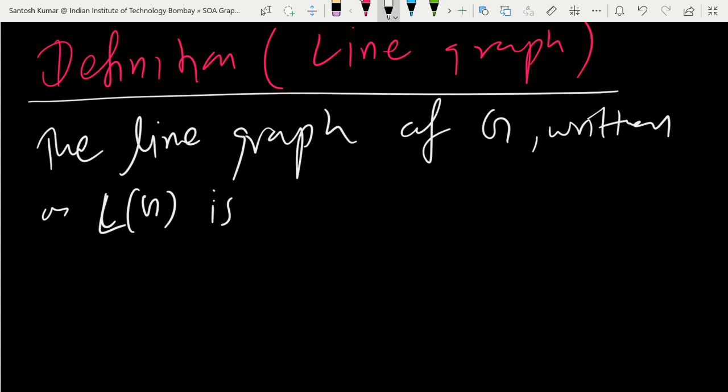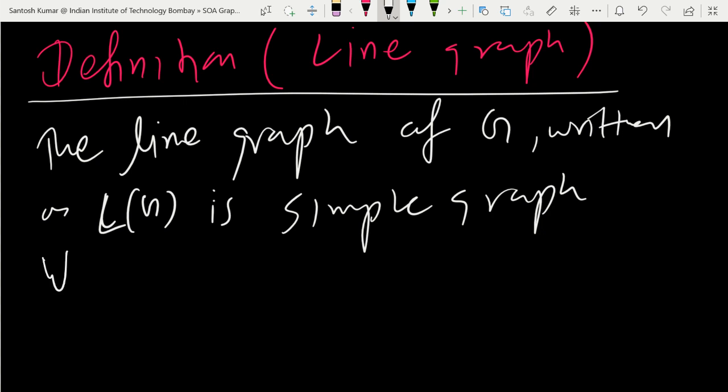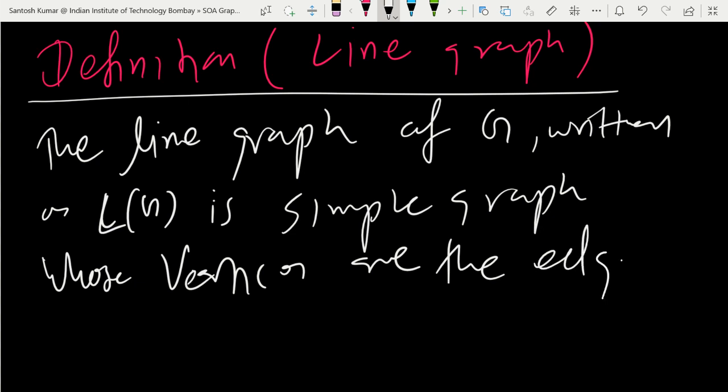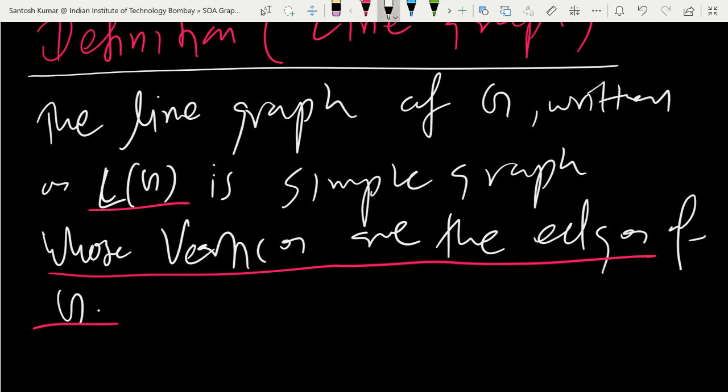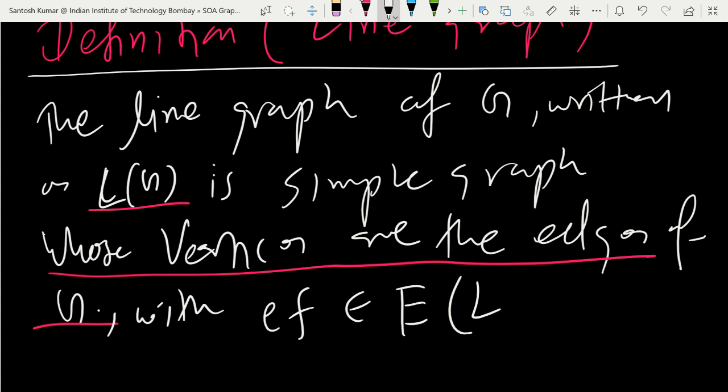It is a simple graph whose vertices are the edges of G. So for the line graph, vertices are edges of G. Vertices in L(G) are the edges in G, and EF belongs to the edge set of L(G).